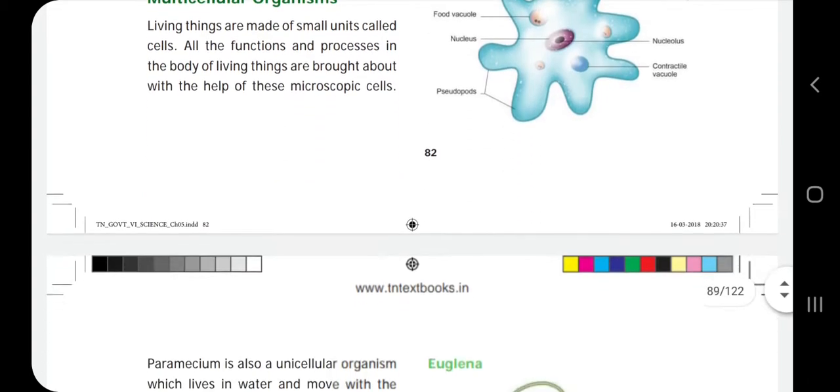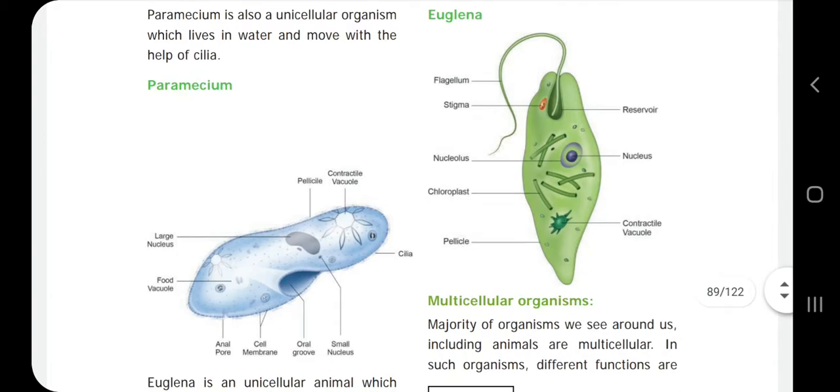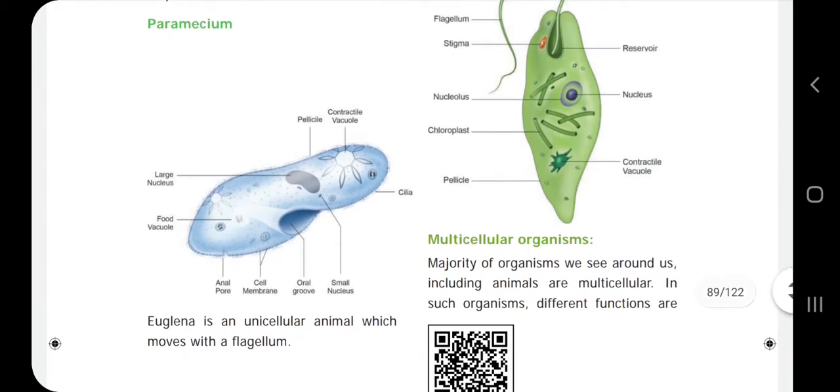Next one, paramecium. The structure of paramecium is shoe-like. Paramecium is also a unicellular, microscopic organism. It consists of cilia. The outer layer is called cilia. With the help of the cilia, the paramecium moves from one place to another place.